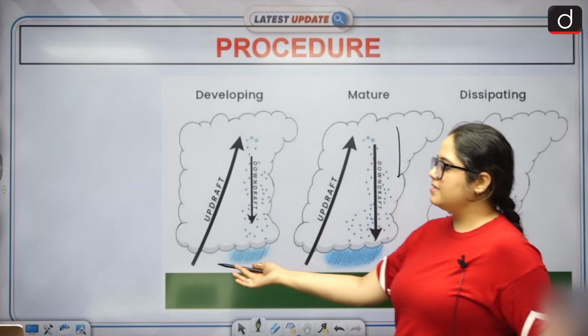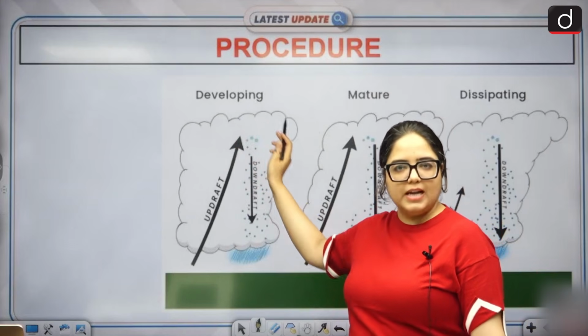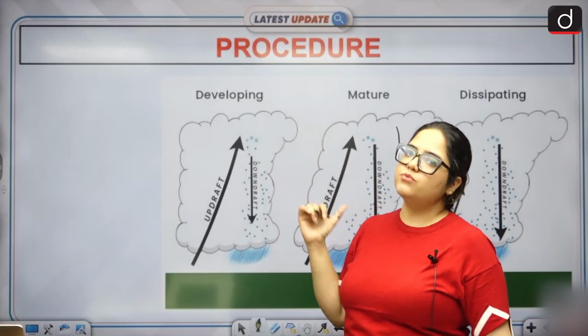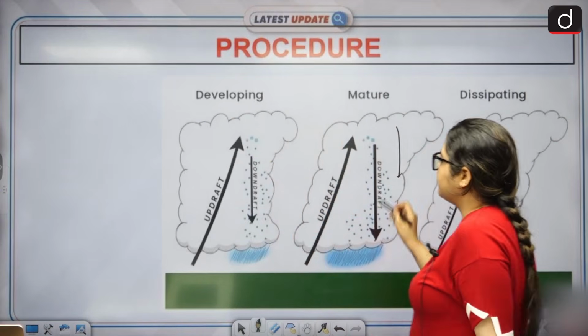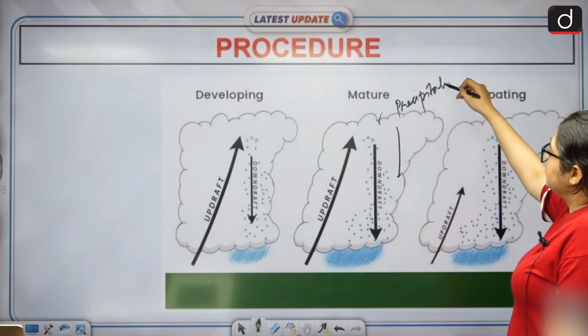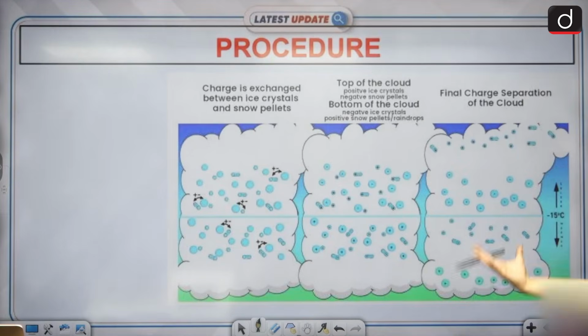Okay, this rising of the air was updraft. Once the air has risen, once the cloud has been formed, once the moisture has been accumulated, it will lead to downdraft. What is downdraft? The precipitation. Yes, the precipitation. Once it starts raining, we will have cold wind. Instead of hot wind, what will we have? Cold wind. And with this rain, we will get cold wind, right?